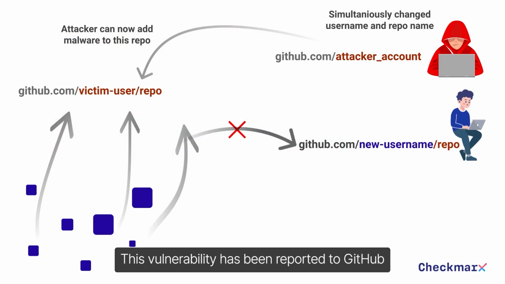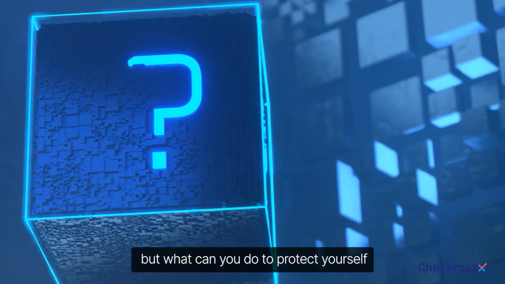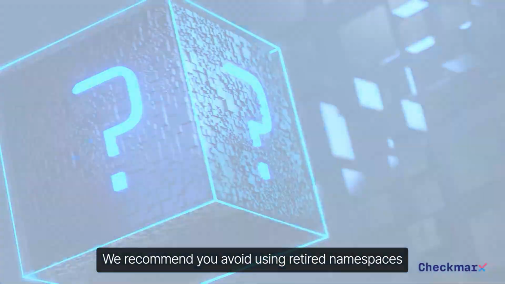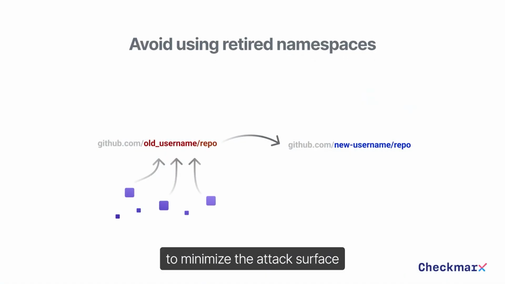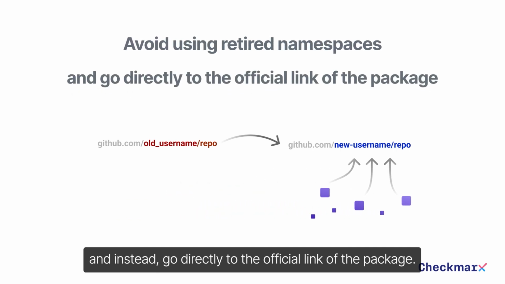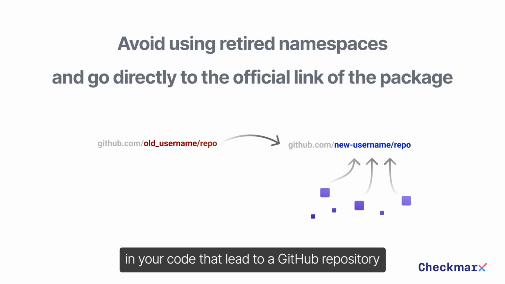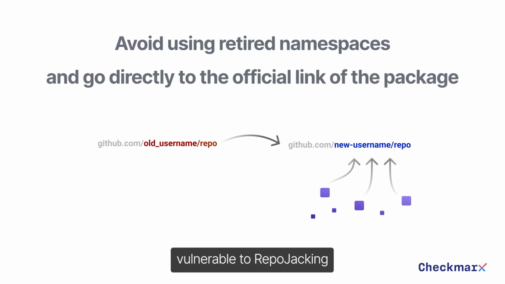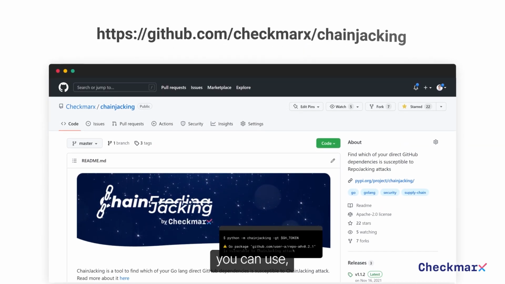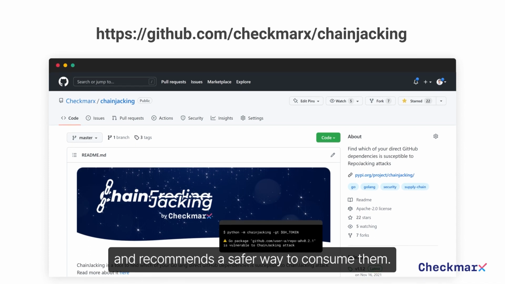This vulnerability has been reported to GitHub, who have since fixed the issue. But what can you do to protect yourself from other possible vulnerabilities in this mechanism? We recommend you avoid using retired namespaces to minimize the attack surface and instead go directly to the official link of the package. It is a good idea to ensure that there are no dependencies in your code that lead to a GitHub repository vulnerable to repojacking. Additionally, we maintain an open source tool that you can use that identifies packages at risk of repojacking and recommends a safer way to consume them.